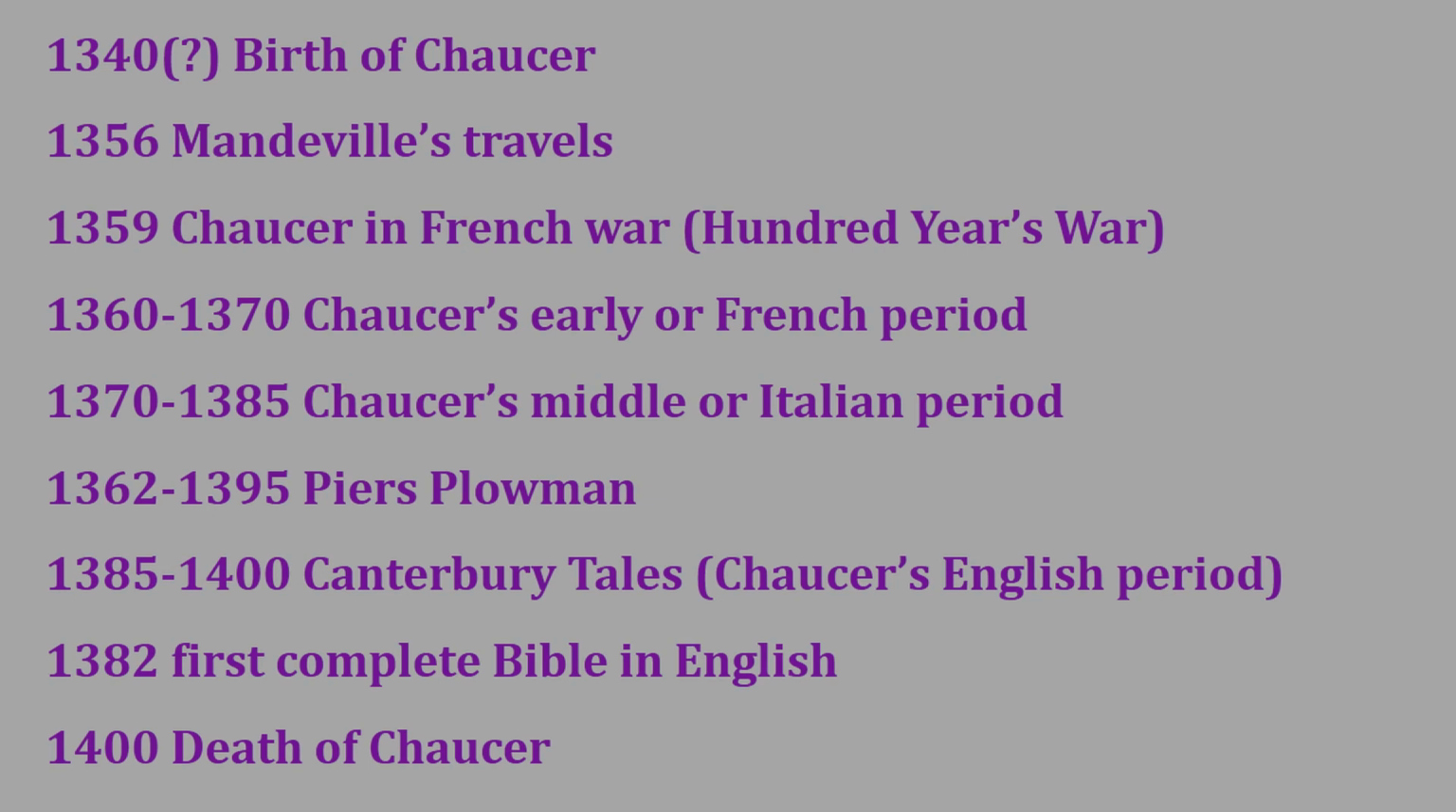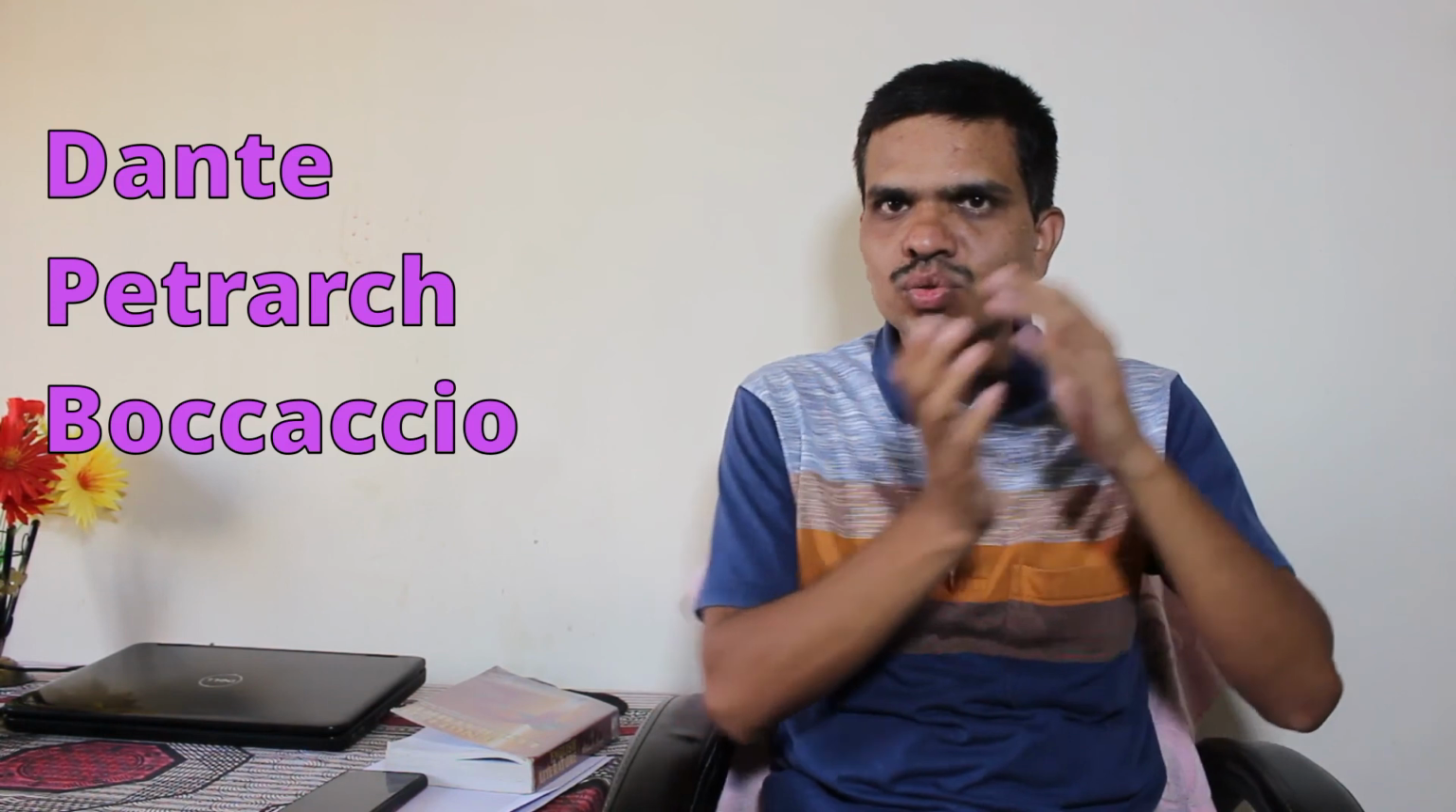1400 death of Chaucer, and Dante's Divine Comedy around 1310, Petrarch's sonnets and poems around 1325 to 1374, and Boccaccio's tales around 1350. So in this period, three Italian authors are also significant: Dante, Petrarch and Boccaccio. So these are the references to these Italian authors.